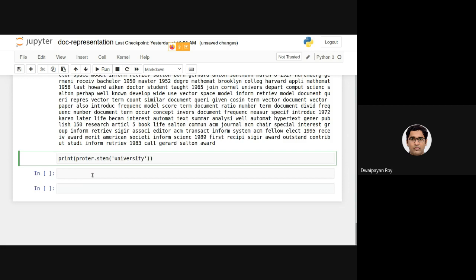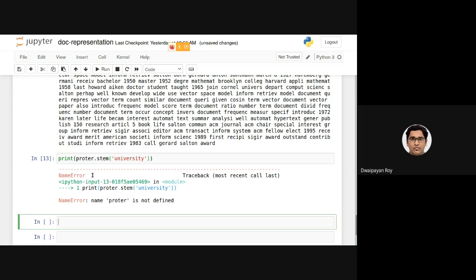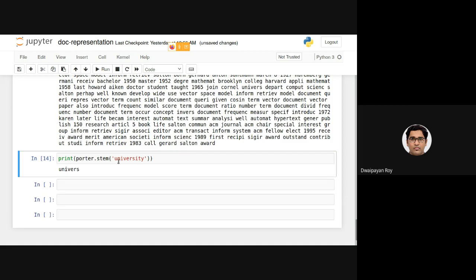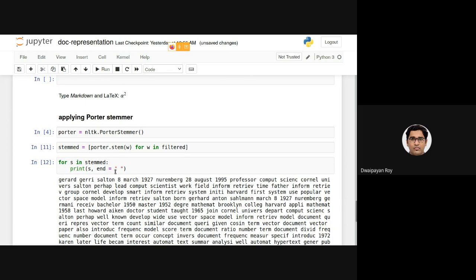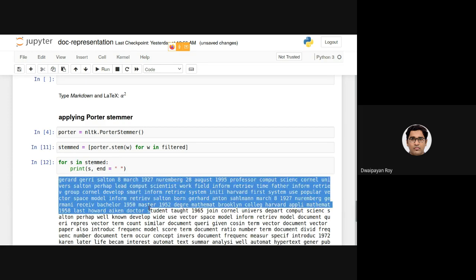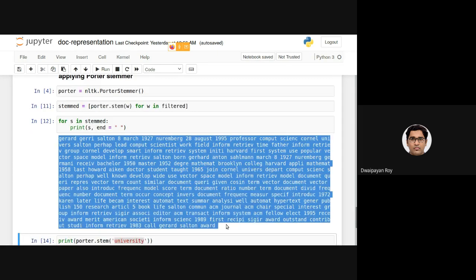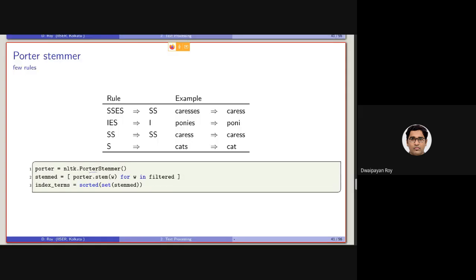If you execute this, we'll get the stem of this term. So using this Porter stemmer, we can stem certain words. Here in this case, we have stemmed the entire document. Moving ahead.